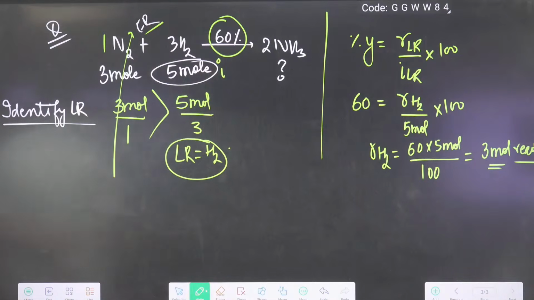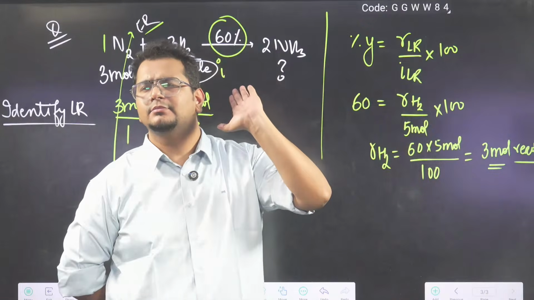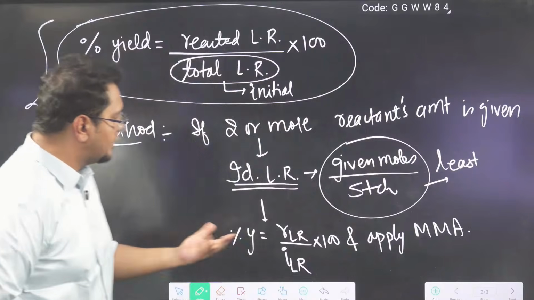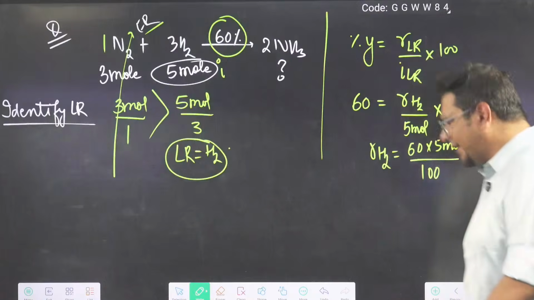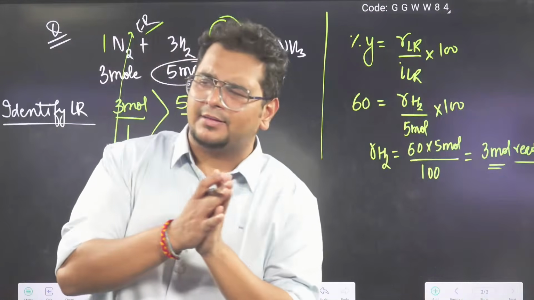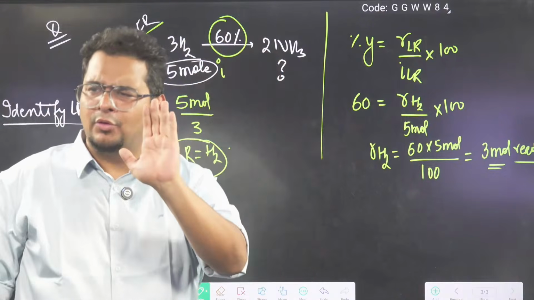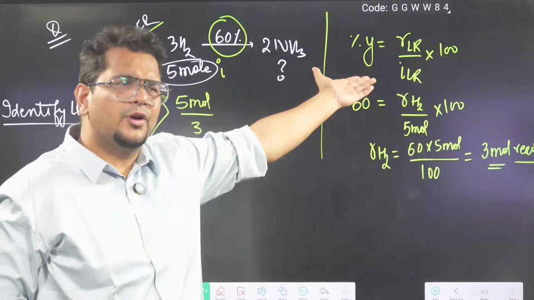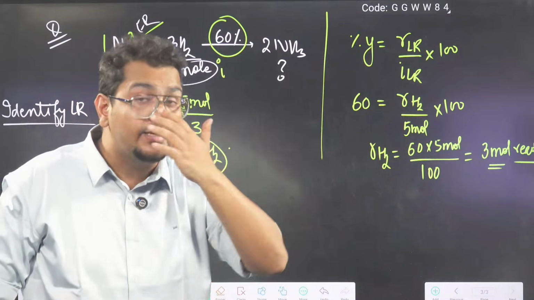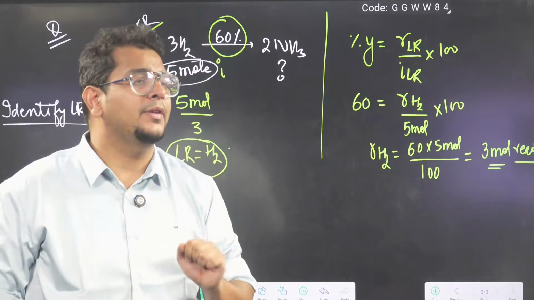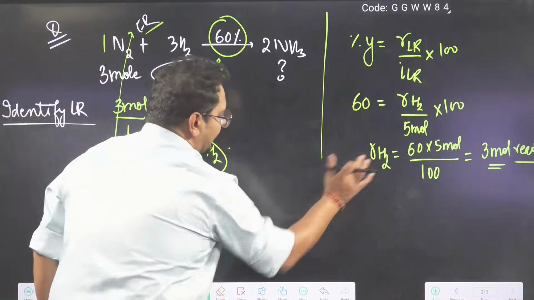Clear or not clear? This part will be time consuming today, no problem. For this only I taught you that after a few days you can do it faster. If you are already okay in percentage, comparatively better in math, you can directly do this: 60% of 5 is 3 mole. But in case you find percentage challenging, apply the basic formula: percent yield is reacted by initial into 100, and you can get the reacted amount. At least confidence has to come first, na? The subject is not weak, maths is a little weaker, we can work on it later. Anyway, the reacted amount came.